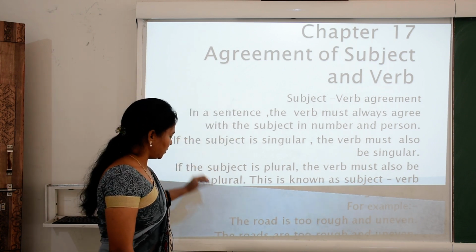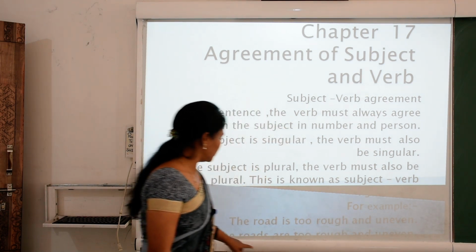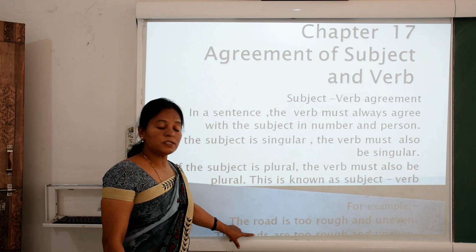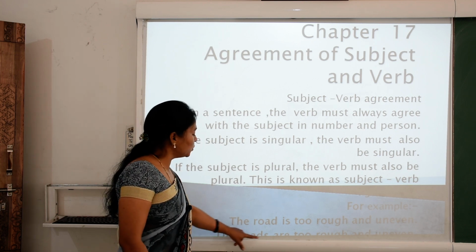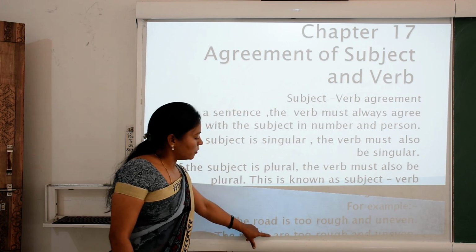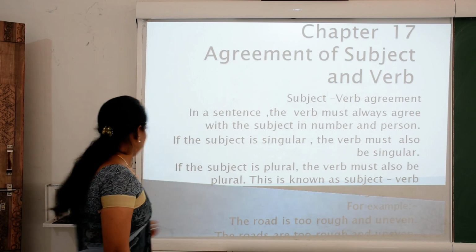According to the definition, the roads are too rough and uneven. So what are the roads? The roads are a plural subject. It means more than one road. The roads are a plural subject, so we use our plural verb. The roads are too rough and uneven.